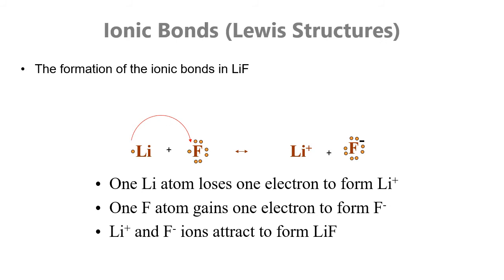This slide shows the formation of ionic bond in lithium fluoride. You can see that one lithium atom loses one electron to form Li+, and one fluorine atom gains one electron from lithium to form F-. Li+ is the cation, F- is the anion, and they attract together to form lithium fluoride.